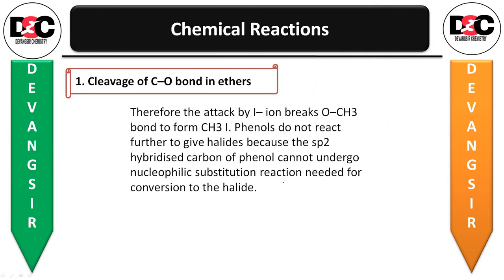the attack by iodide ion breaks the OCH3 bond to form CH3I. Phenol does not react further to give the halides because the sp2 hybridized carbon of the phenol cannot undergo the nucleophilic substitution reaction which is needed for the conversion to the halide.